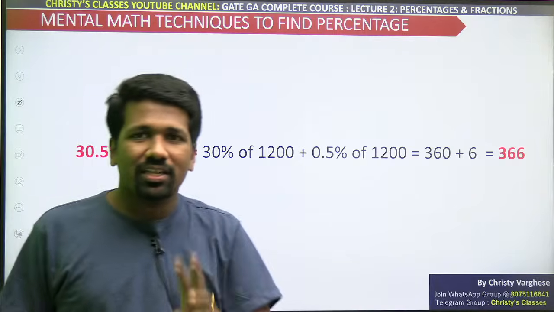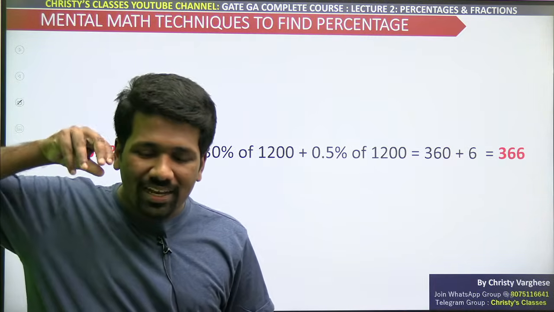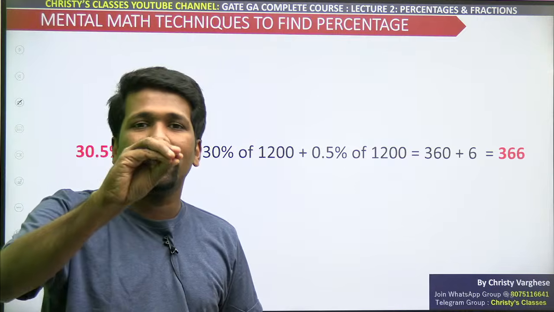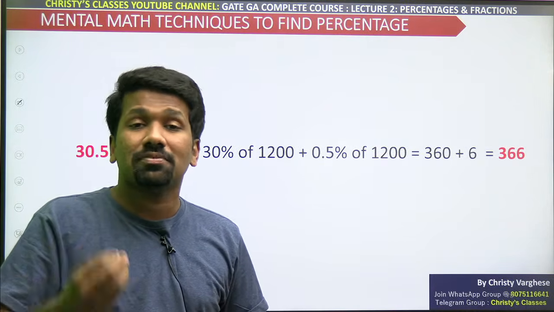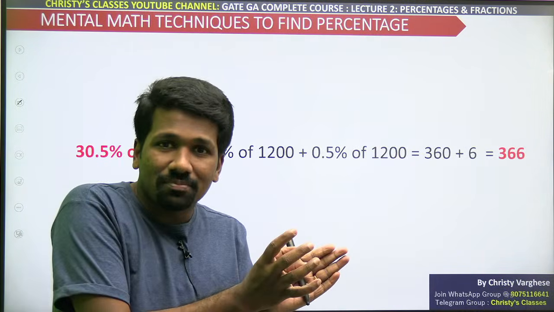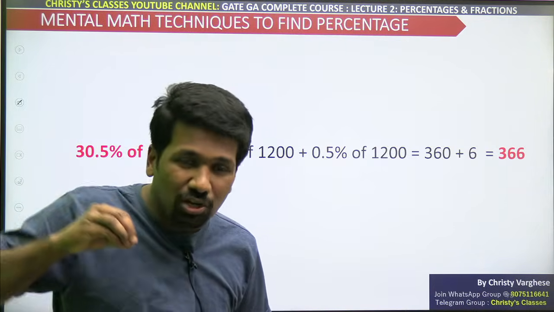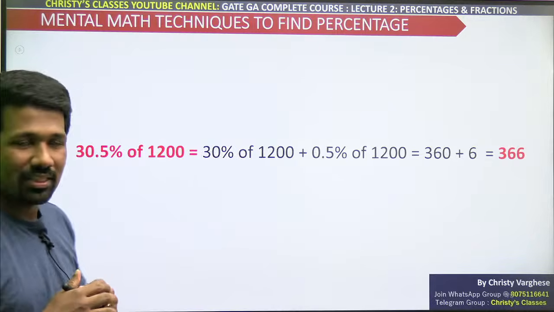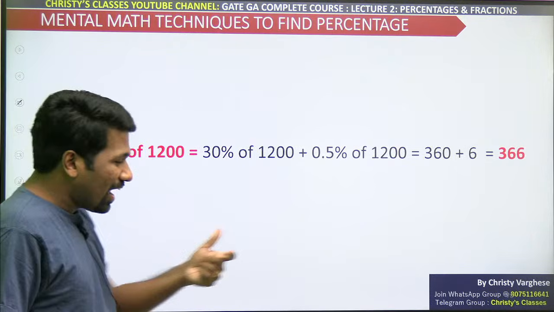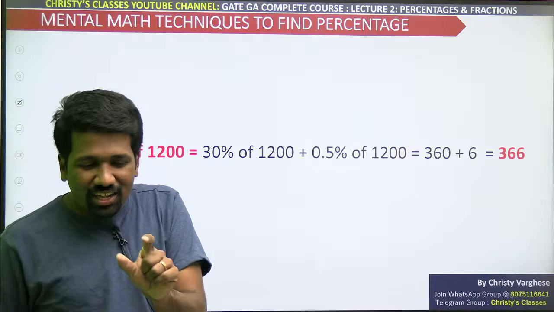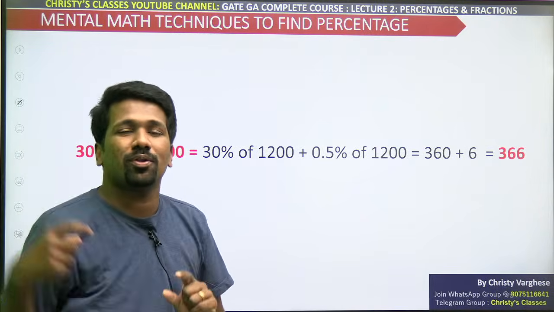And second advantage, as I told, once you think, you are getting involved into the question automatically. That saves a lot of time. Not only in that step, in the whole solution you will save a lot of time because you are getting into the question once you are applying mental math rather than using a calculator, getting a value and then getting the context of that value with respect to the question.